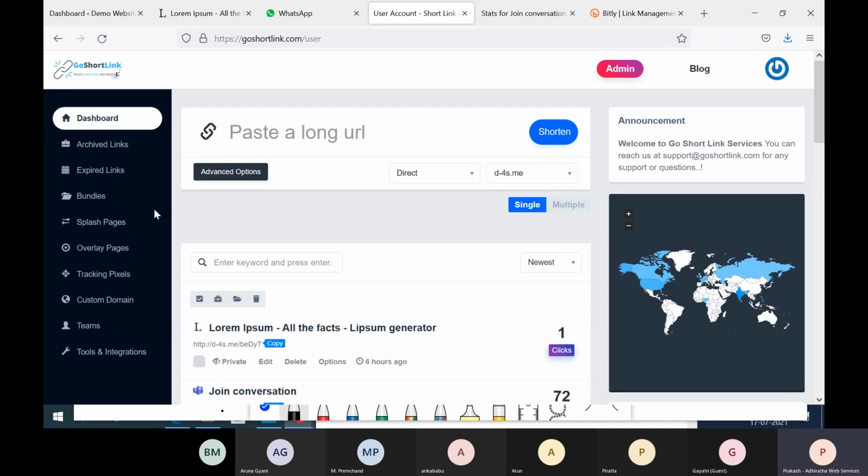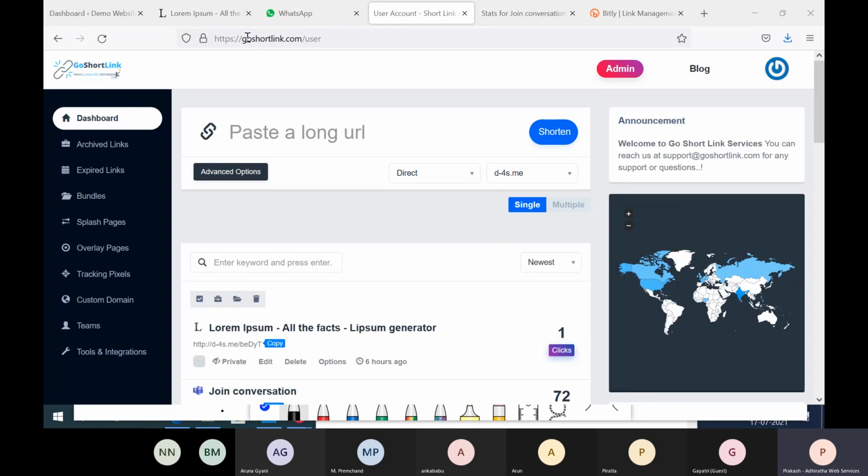Okay. Now let us go back. One is shortening the URL. Second is tracking. What else can we do? We can create something called overlay pages. We can create something called splash pages. And it has a lot of other features.